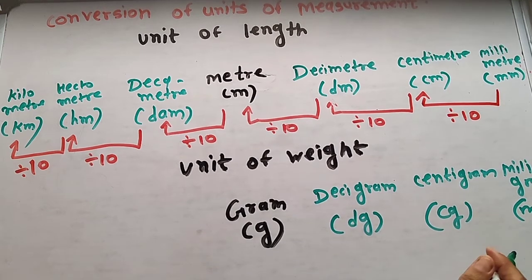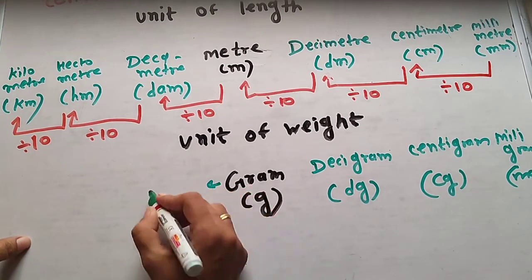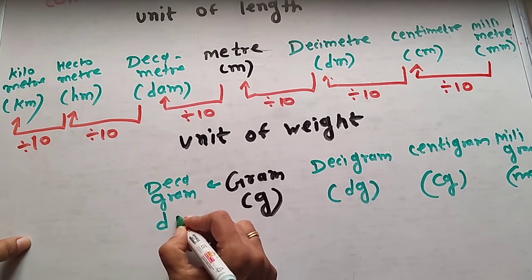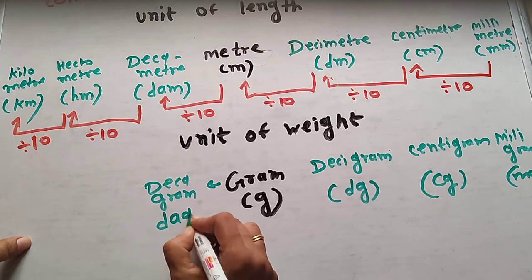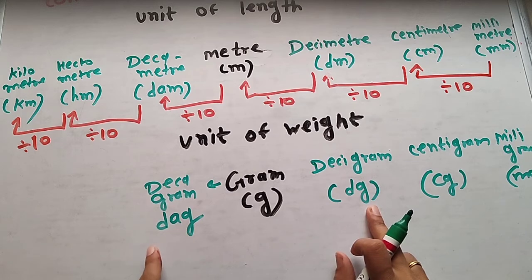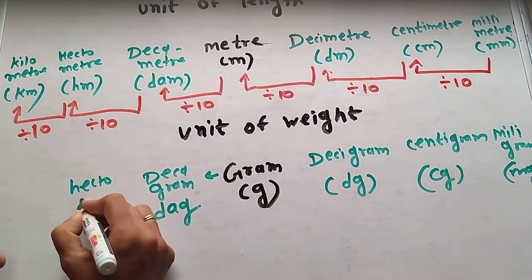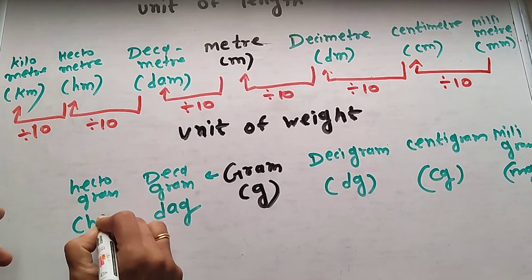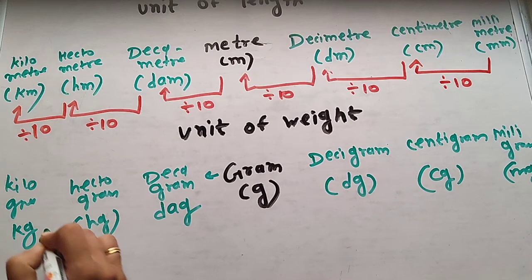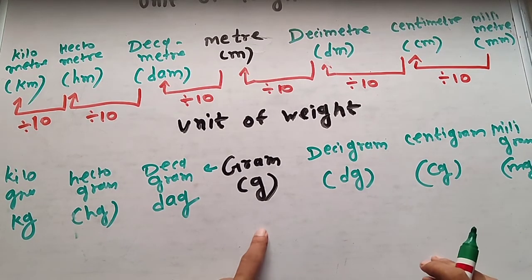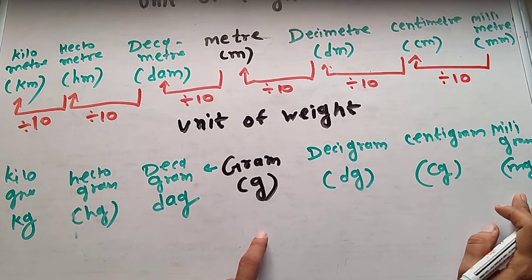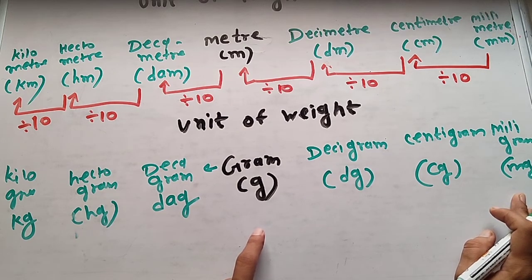And for the bigger units, decagram, written dag. Here there is a difference: there is an A in dag. Then hectogram, hg, and then kilogram, kg. So these are the units. Again the same here: when we convert a smaller unit into a bigger unit, we divide by 10 for each unit.